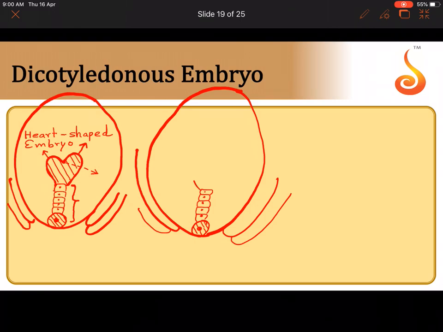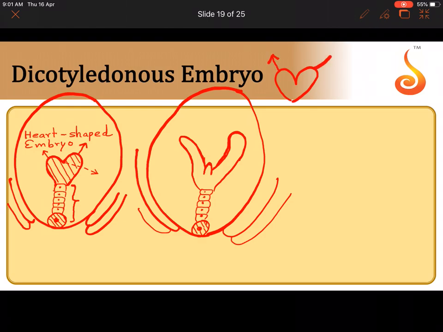And then see how the heart-shaped embryo is becoming, the lobes of the heart are growing in size, and see this lobe and this lobe, it's growing rapidly. In the center there will be a mound of cells which grows very slowly. Okay, so you can imagine it was heart shaped like this.